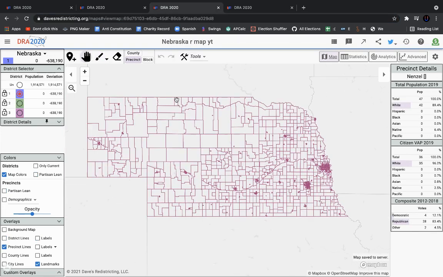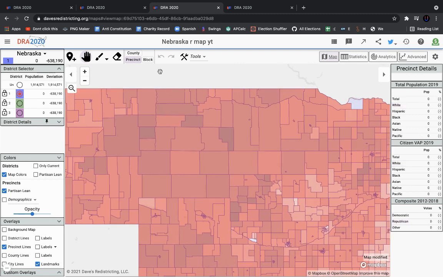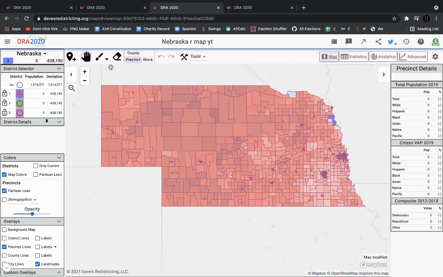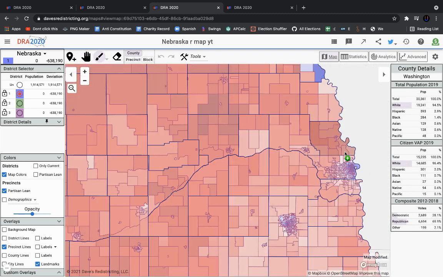So now going over to this map, which I have yet to fill out, we're going to be taking a look at what the Republicans could do to win all 3 seats in Nebraska pretty comfortably. So I'm just going to mess around with this a little bit.